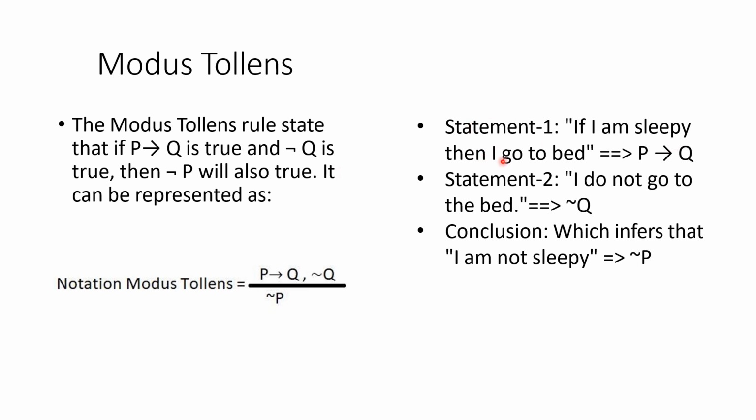If I am sleepy, then I go to bed, that is P implies Q. P is I am sleepy and go to bed is Q. So if P happens, then Q will happen. Then, according to modus tollens, not Q is true. Q is I go to bed, so I do not go to bed is true, that is not Q. That means I am not sleepy, right? So the conclusion we infer is that I am not sleepy, that is, not P is true.